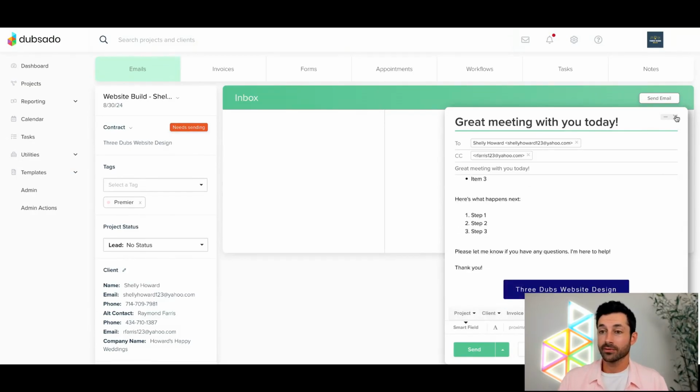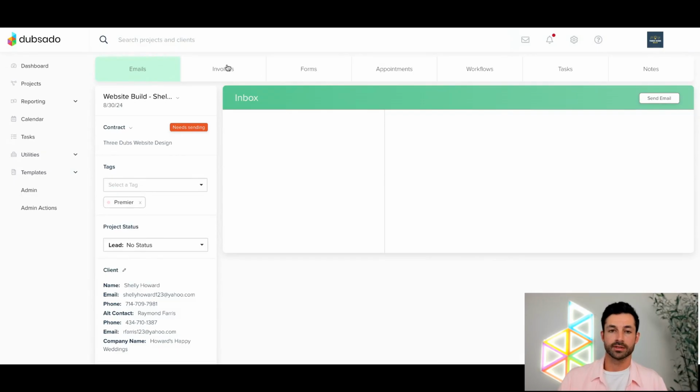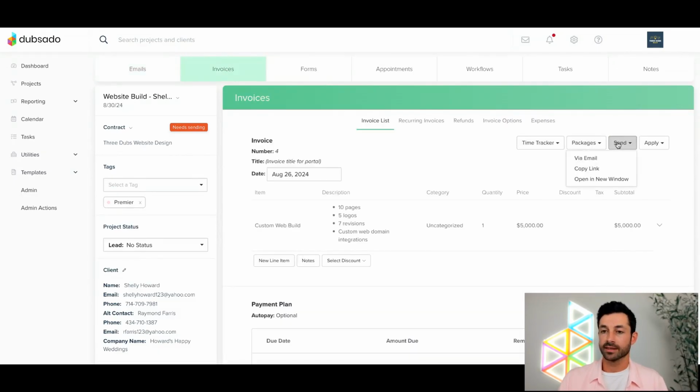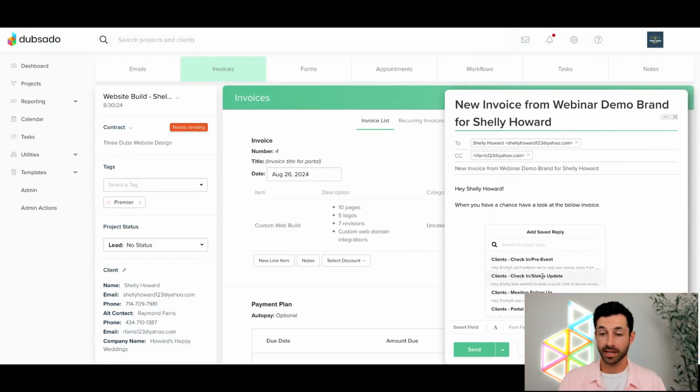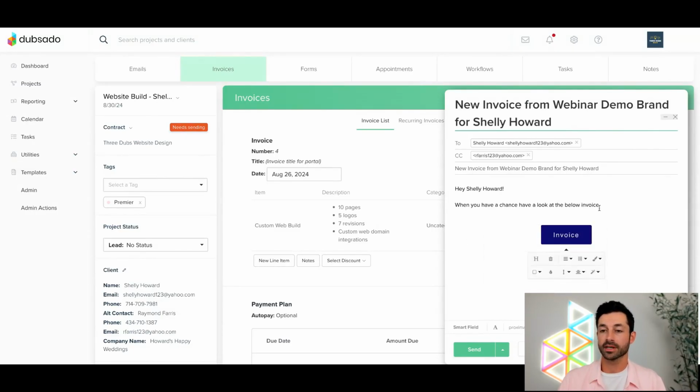And if I wanted to send the invoice individually, I could go to invoices. I could say send. I could say via email. Same thing here, exactly the same thing. It's going to pull up the send invoice email by default. I could pick a different email by clicking my bookmark icon down here at the bottom to access my canned emails. And let's say that my particular email didn't have my invoice link in there already. I could say smart fields link, and then I could say invoice link to add another one in there. Obviously, I don't need to. Just wanted to show you how to add it in there.